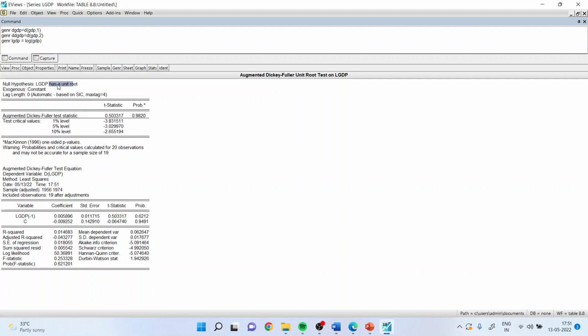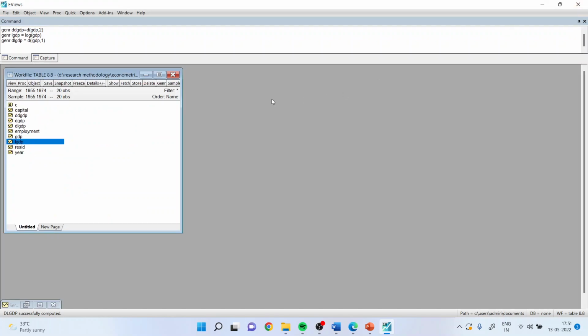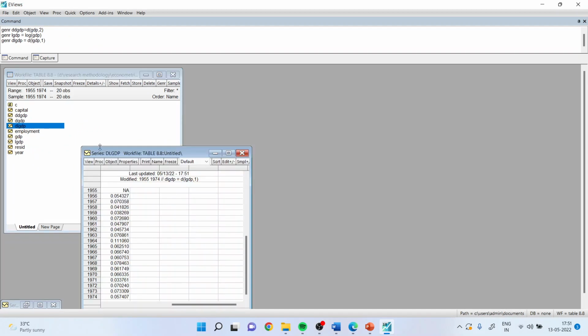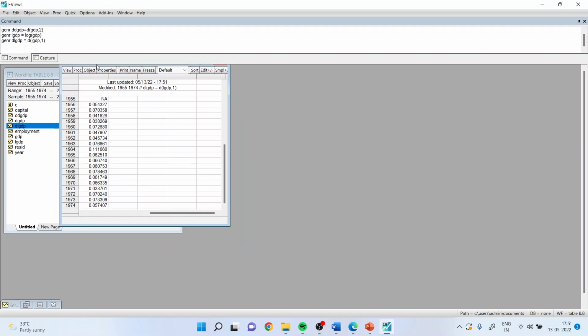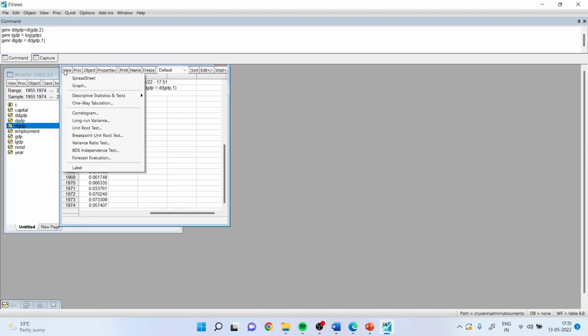I can further take the difference of this series. Generate DLGDP, that is d(LGDP, 1), enter. I'll get the new series, that is the first difference of the log series. Let me see. View the correlogram.